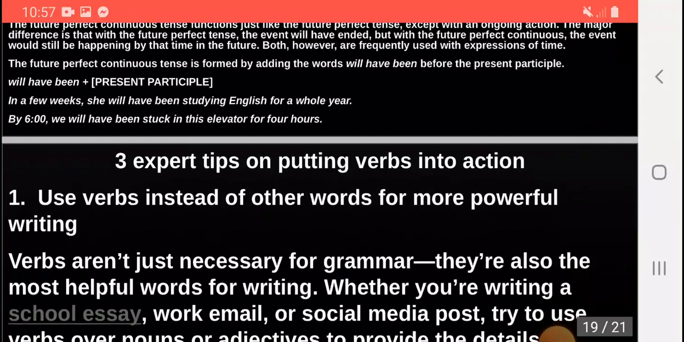And at the end, there are 3 experts' tips on putting verbs into action. How to put the verbs into action? We have 3 expert tips.